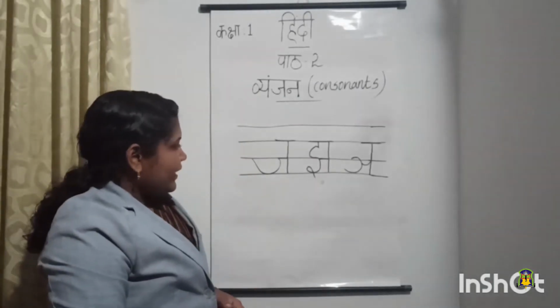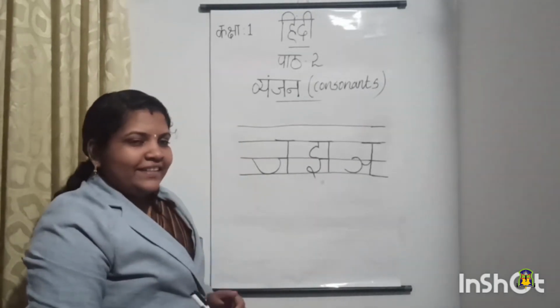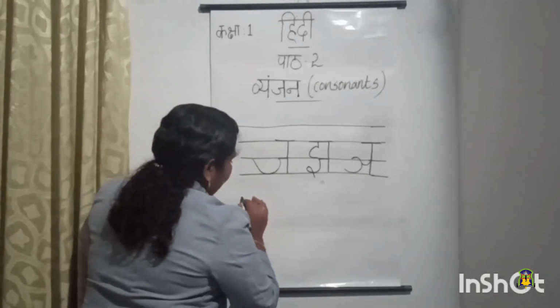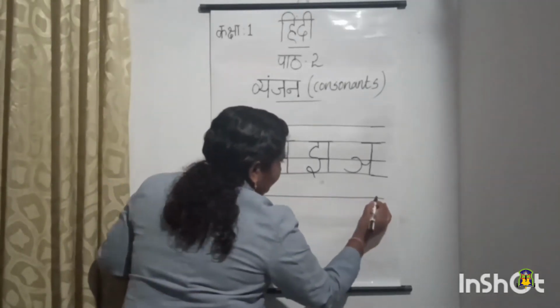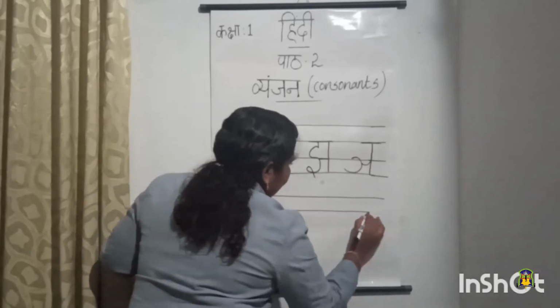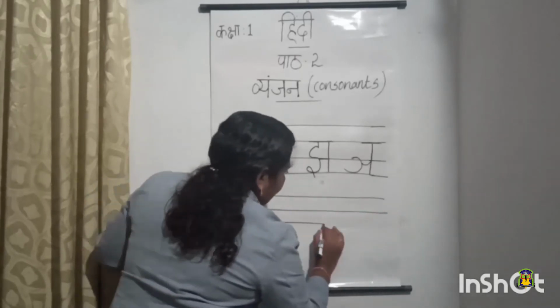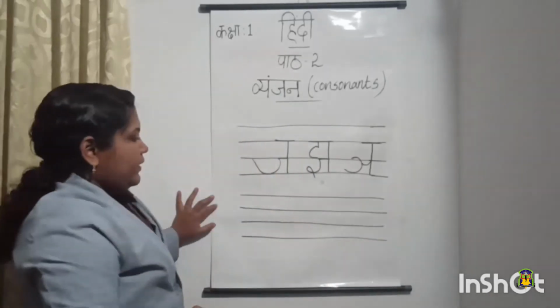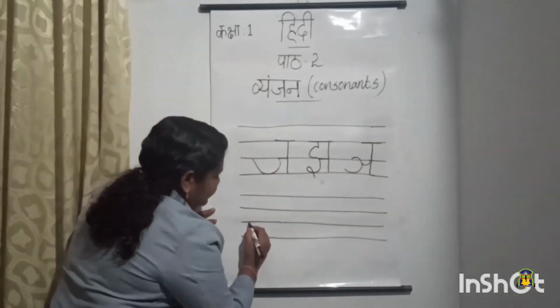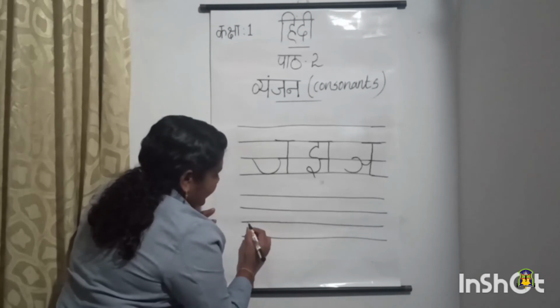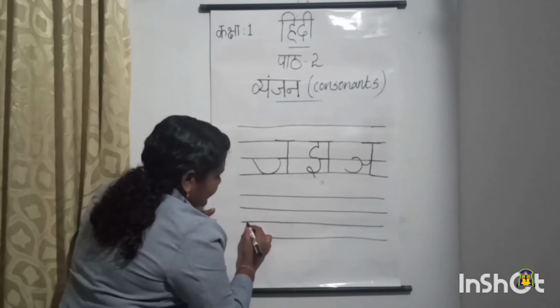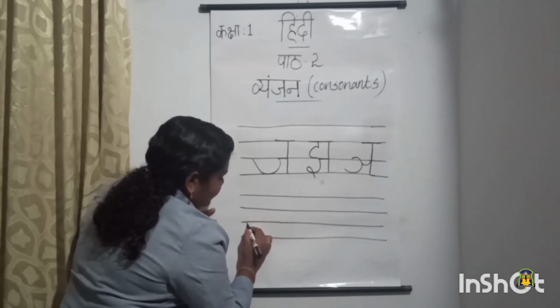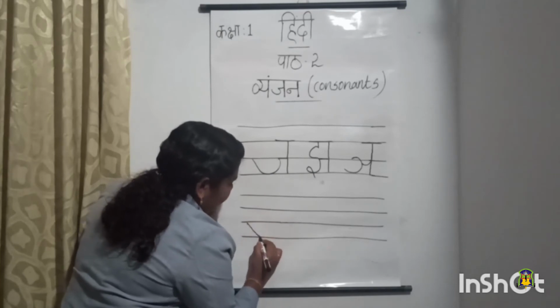So let's write the letters once again. Yes. So first we will draw the lines. 1, 2, 3, then 4. Then the letter Ja, we will start from the third line. Then in between the third and fourth line we will draw a curve like this.